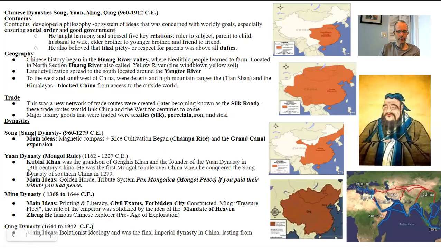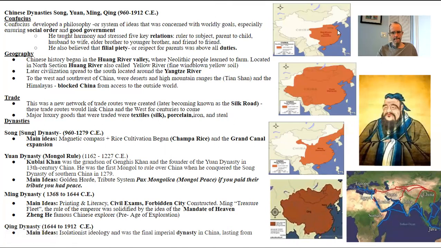The last one you want to know about is the Qing Dynasty. The main idea under here is that they're isolationists. So in this period of time, they kind of want a hands-off approach. While the rest of the world is connecting and going through the age of absolutism and the Enlightenment and so forth, they're like, we're on our own. So they're going into this idea of keeping in their own world. Okay, so this is the idea of the Qing Dynasty here on the bottom, if you can see it.